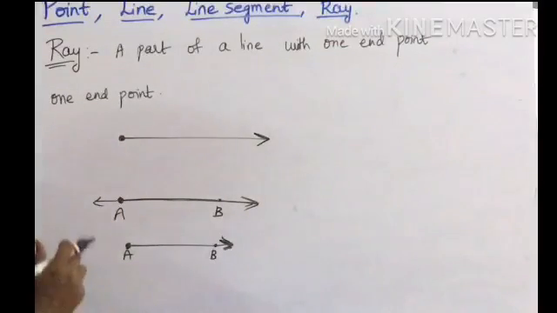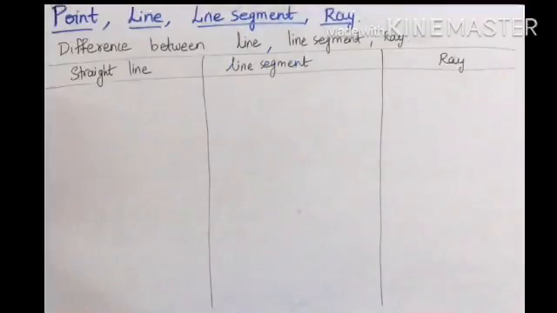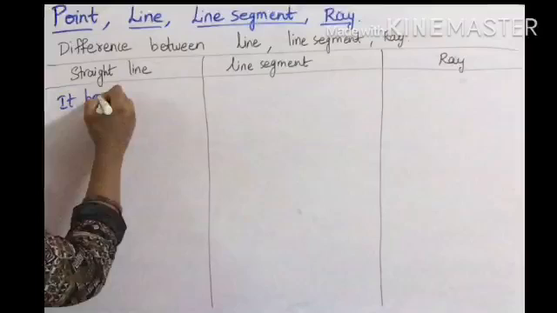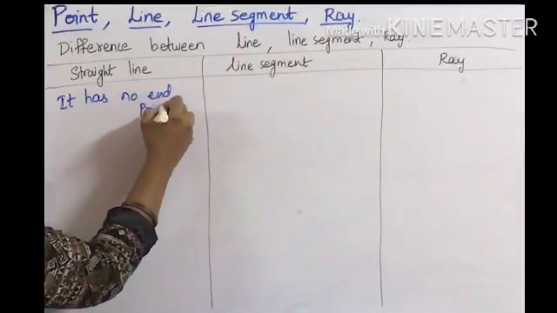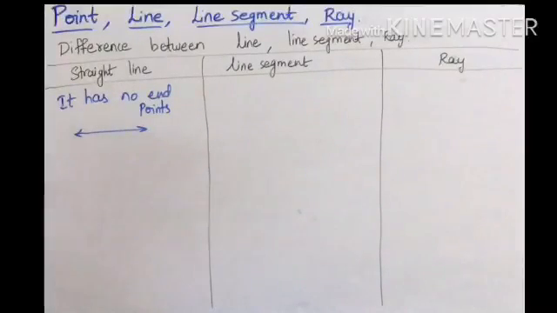Okay. Now I will explain the differences between line segment, line and a ray. Coming to end points, children, here line is also called as a straight line. You know that thing? Yes. So it has no end points. So it is represented like this, right? Arrow marks indicates what?